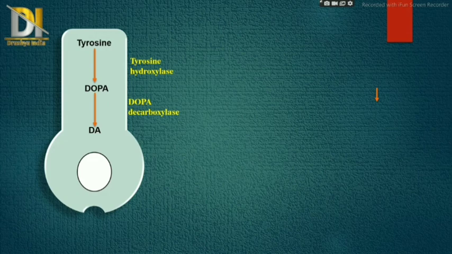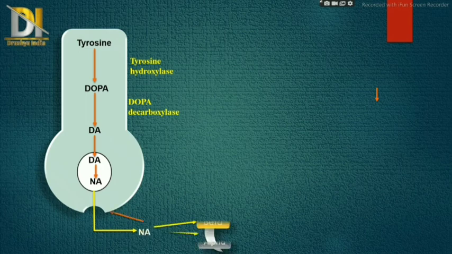This dopamine is transported to vesicles present in the neuron, where it is converted into noradrenaline, and then this synthesized noradrenaline comes out of the neuron, and further it can bind to alpha receptor or beta receptor, and then shows its respective action.